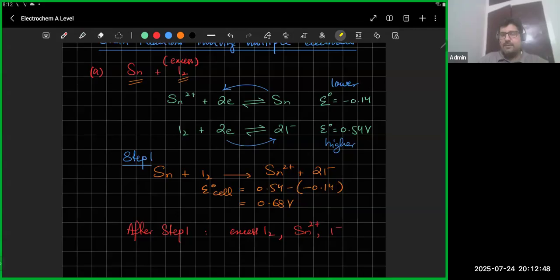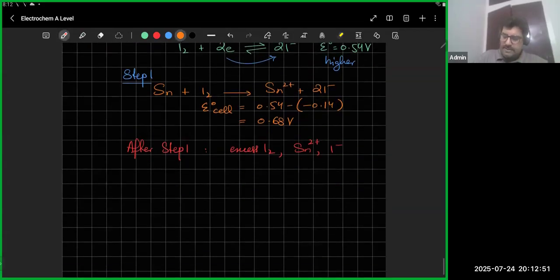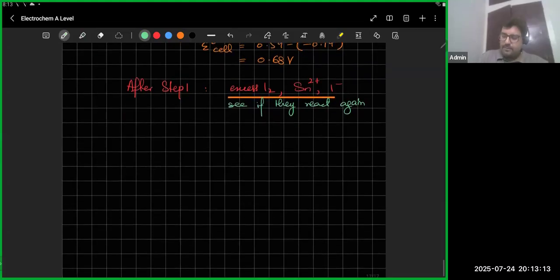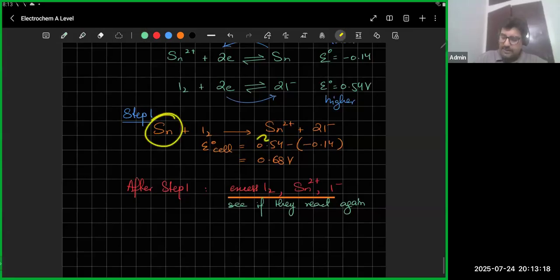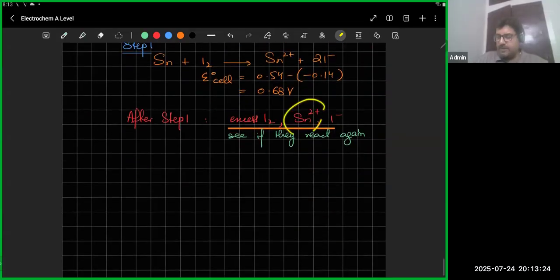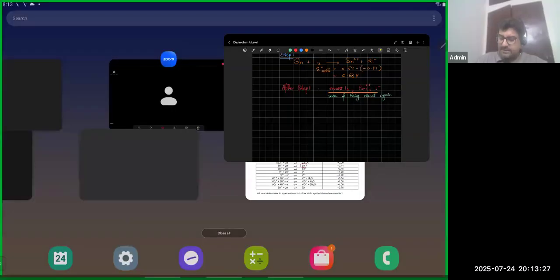Now what I'm going to do is try and figure out whether these things will react again or not. Will there be a further reaction or not? So you're going to watch out and see if they react again. So now I've got tin 2 plus. Remember, the tin has already gotten converted into tin 2 plus, right? So you don't really have tin anymore. So now what you have is tin 2 plus. So I'm going to have a look and write all the equations that involve tin 2 plus.